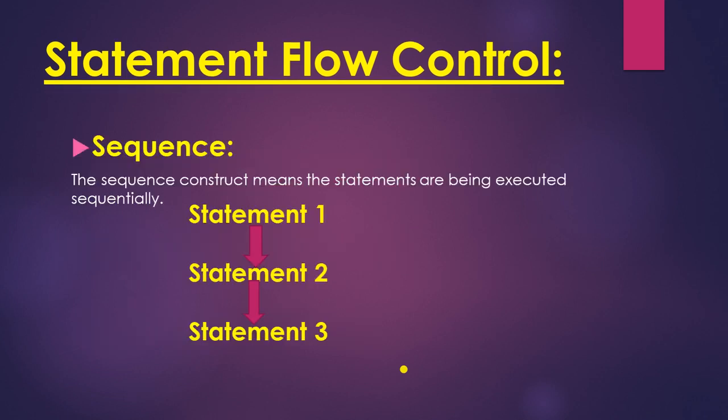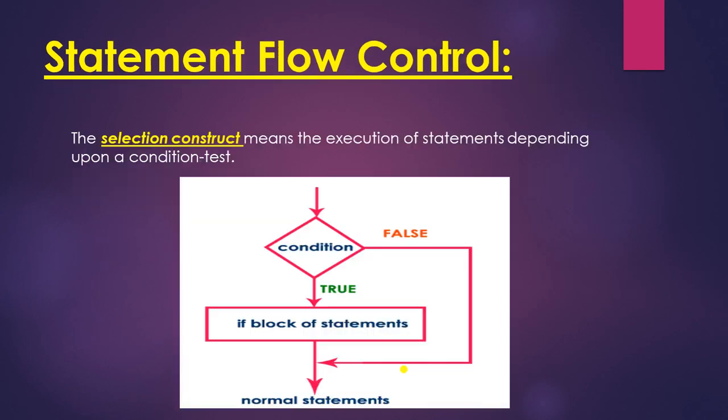Now the first one is the sequence. In the sequence construct, the statements are executed sequentially. That is statement 1, statement 2 and statement 3. In this, three statements are there, and these three statements are individual but executed in a sequence.